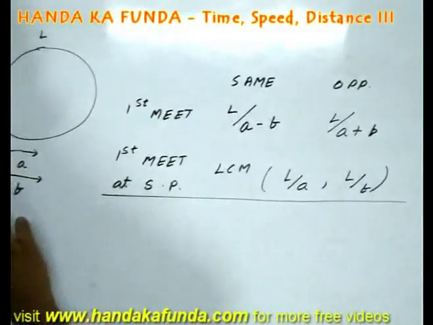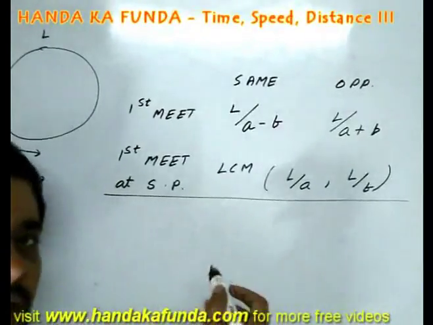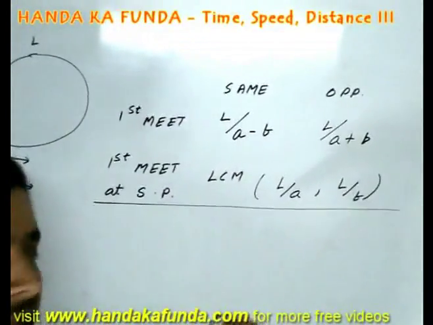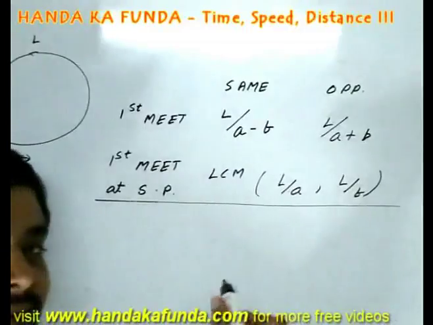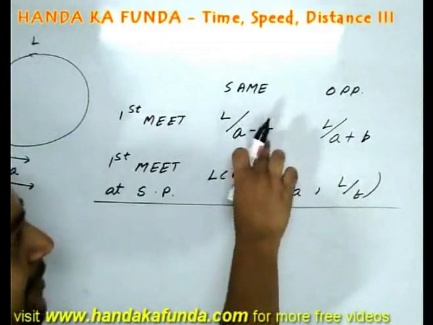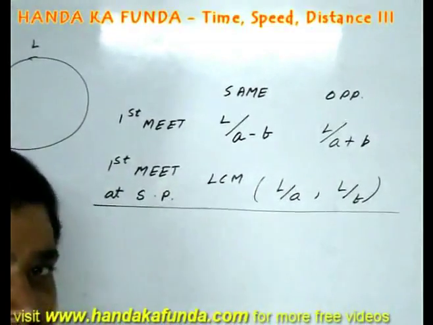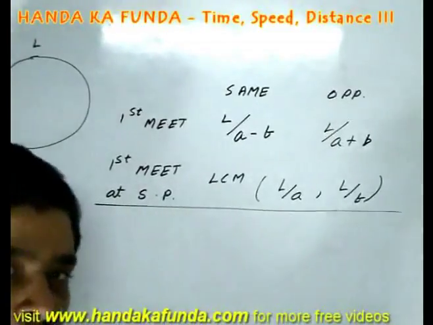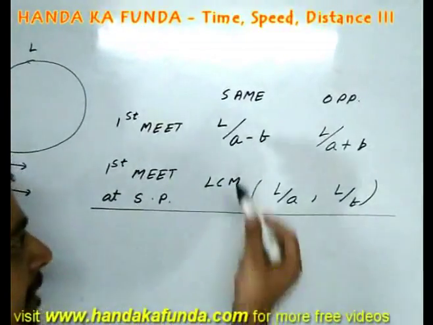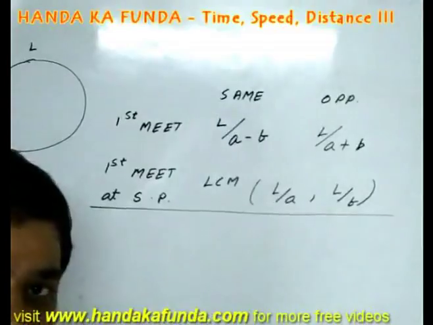Why so? Because the faster guy, which is A, needs to cover one extra lap. So he needs to cover one extra lap, and what is the extra speed that he has? He has the extra speed of A minus B. So the time taken for him to overtake B for the first time will be L by A minus B.